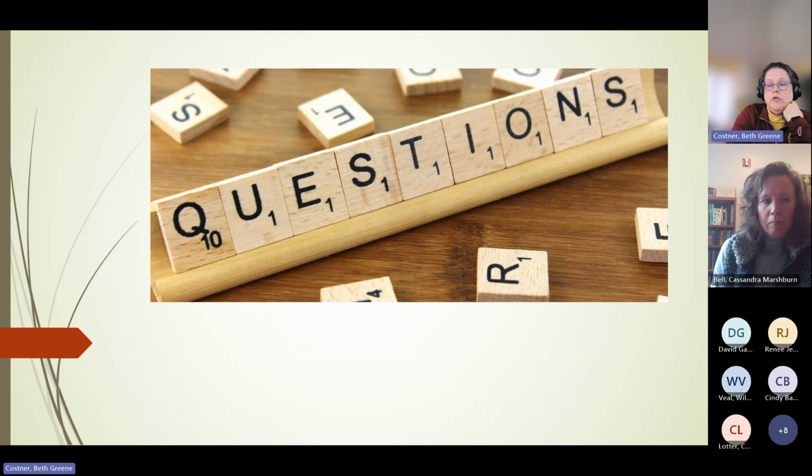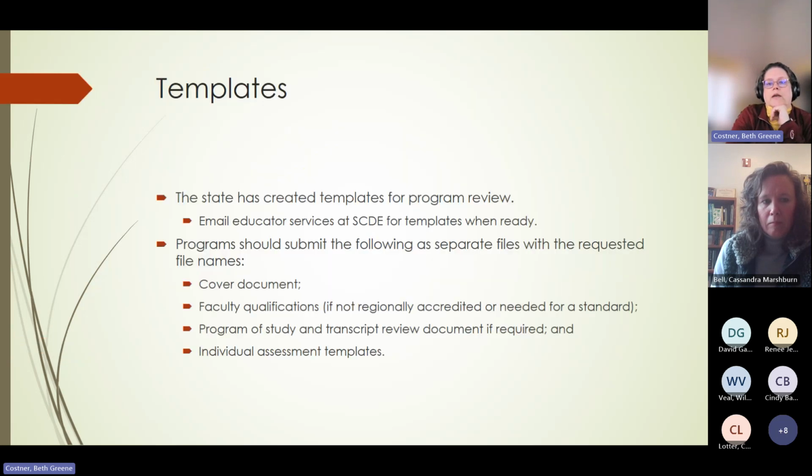All right, I am going to move very quickly through the next set of slides because I just want you to see some screenshots from the templates that the state has. If you need templates, if you're coming up on the review and you just want to see what those look like in whole, you can reach out to Jackie Walsh at South Carolina Department of Ed, and she will email the templates to you.